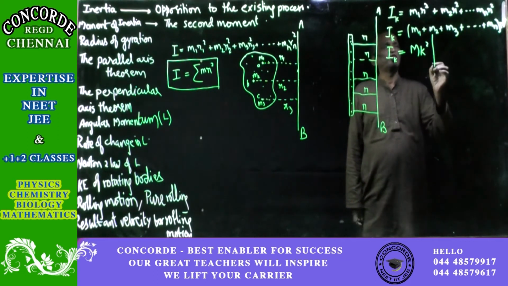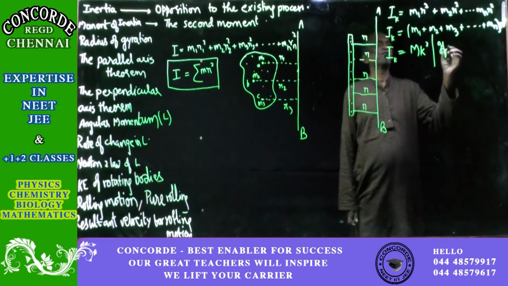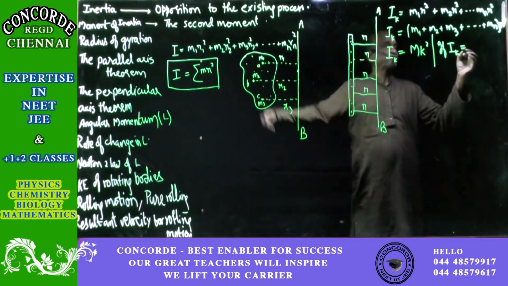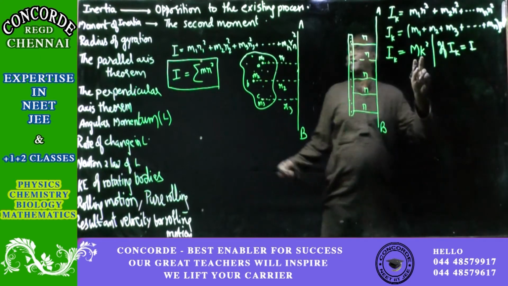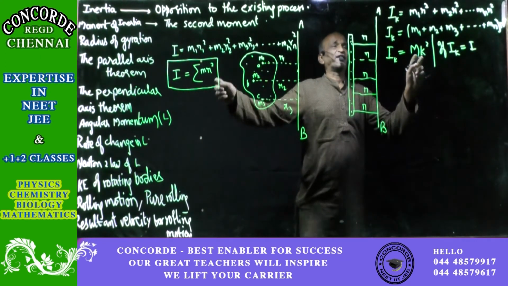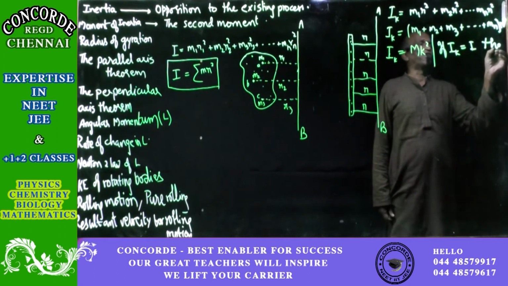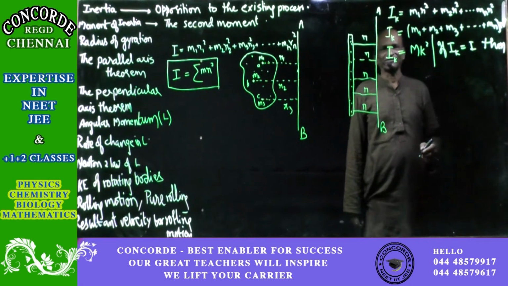And I will call this moment of inertia as I. If Mk squared is equal to I, that is this and this, if they are equal, then k is called the radius of gyration.